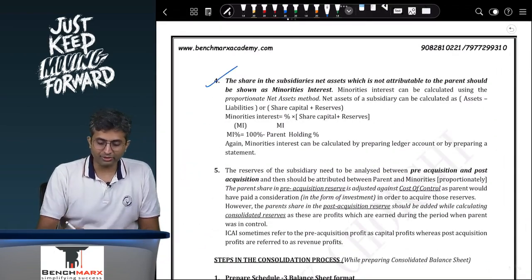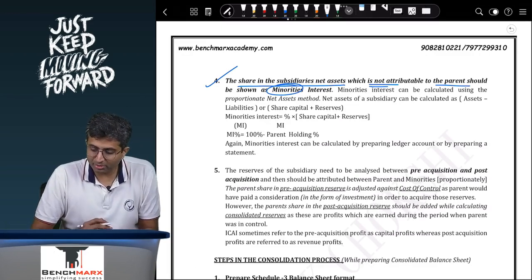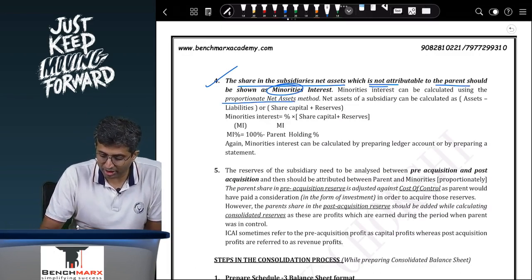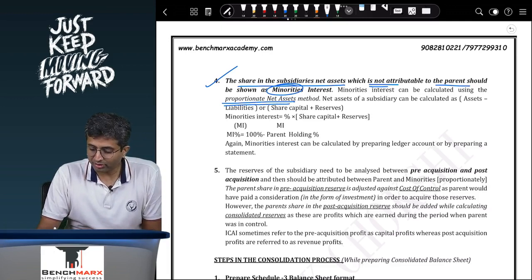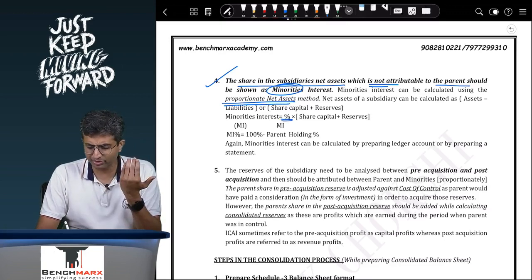Fourth, the measurement of minority interest. The share in the subsidiary's net assets which is not attributable to the parent should be shown as minorities. Minorities can be calculated using the proportionate net assets method. Net assets of a subsidiary can be calculated as assets minus liabilities or share capital plus reserves, and minorities will be an X% of the share capital.